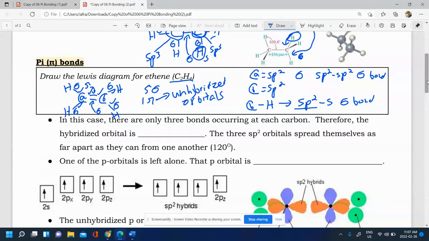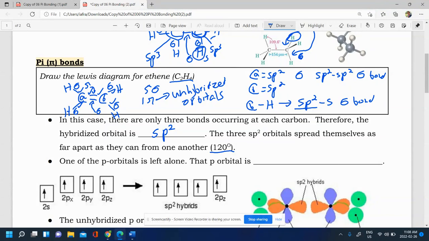So essentially, we studied this molecule, and we saw that in this case, there's 3 bonds occurring at each carbon. And so what that means is, therefore, the hybridized orbital of the carbon is sp2. So we went over that. Now the 3 sp2 orbitals are going to spread themselves out as far apart as possible to minimize repulsion, and that'll give them an overall shape of 120 degrees. So if you're treating each carbon atom like a central atom, you basically have a trigonal planar type of molecule at each carbon as the central atom.